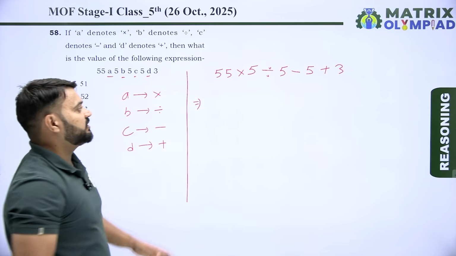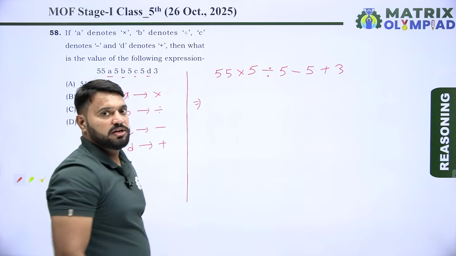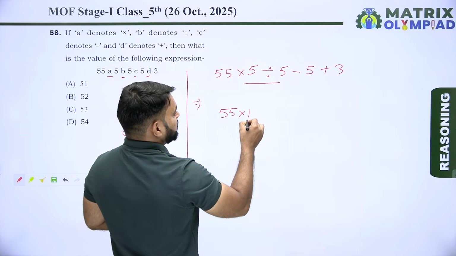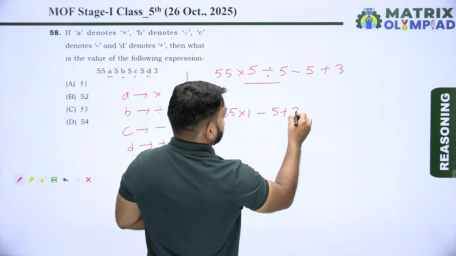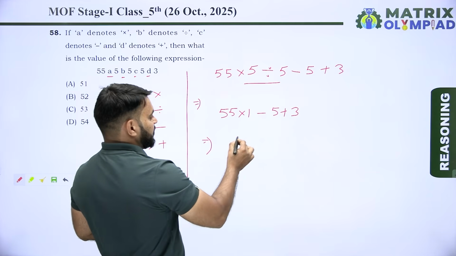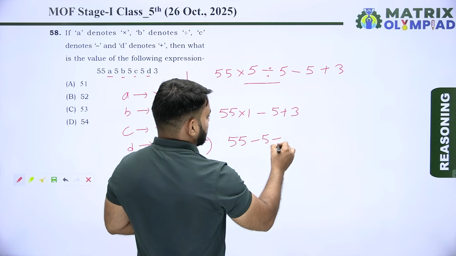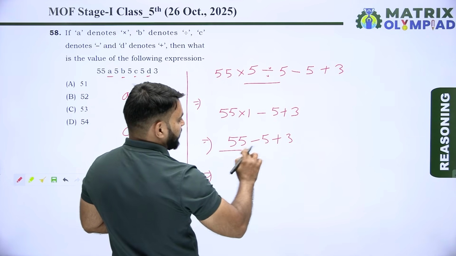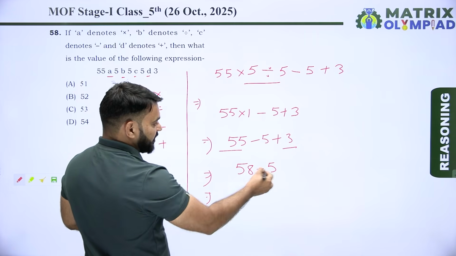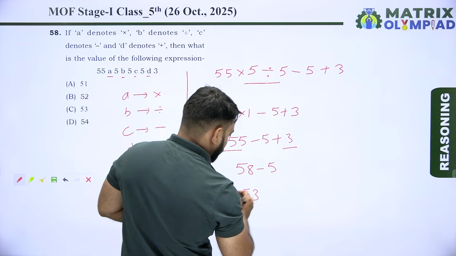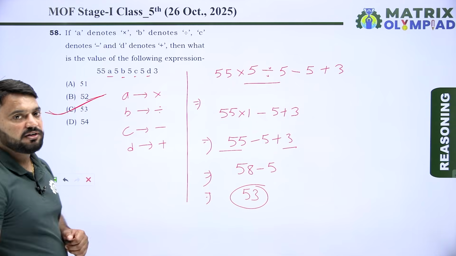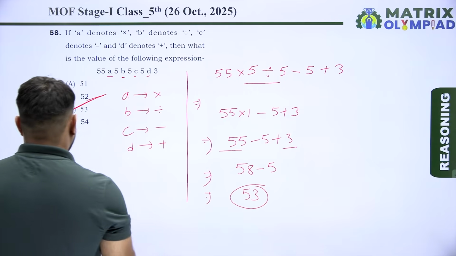Now using BODMAS rule in this equation, first divide the numbers. So 5 divided by 5, it means 1. So 55 multiply by 1 minus 5 plus 3. Now multiply the numbers. 55 multiply by 1, it means 55 minus 5 plus 3. Now add the numbers. So 55 plus 3, it means 58 minus 5. 58 minus 5, it means 53. So value of given expression is 53. So here option C is the correct answer of this question. Let's move on to the next question.